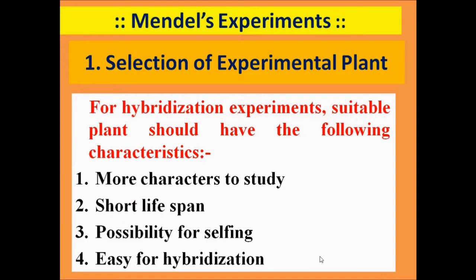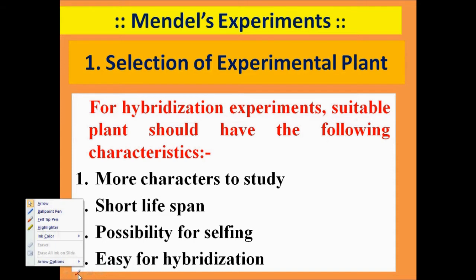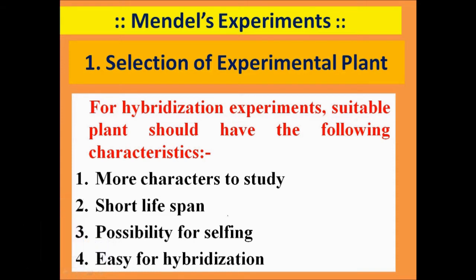Now, let us learn something about Mendel's experiments. For hybridization experiments, the plant should have the following important characteristics. Firstly, there should be more characters to study in the experimental model. The plant should have a short lifespan. There should be a possibility for selfing, and the experimental material should be very easy for hybridization techniques.